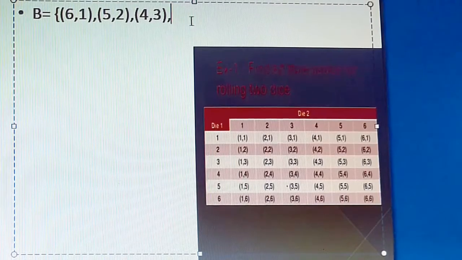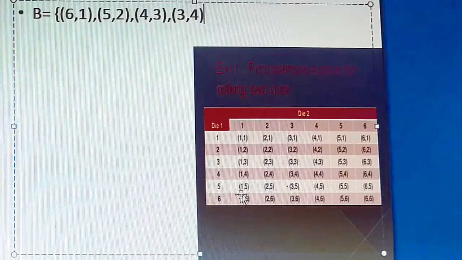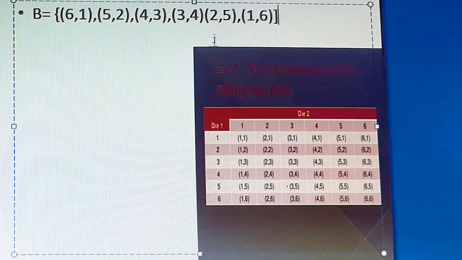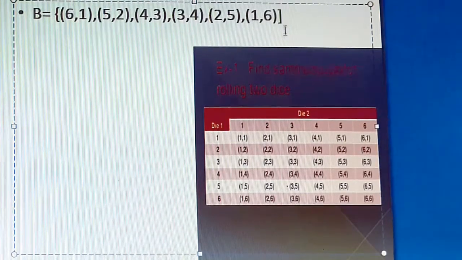Similarly, fourth row, anyone? Fourth row, you can take 3 comma 4. Yes, 3 comma 4. And in the next row, you can take 2 comma 5. And in the last row, it is 1 comma 6. Correct? You can just have a look. So we have got the favorable outcomes for B.